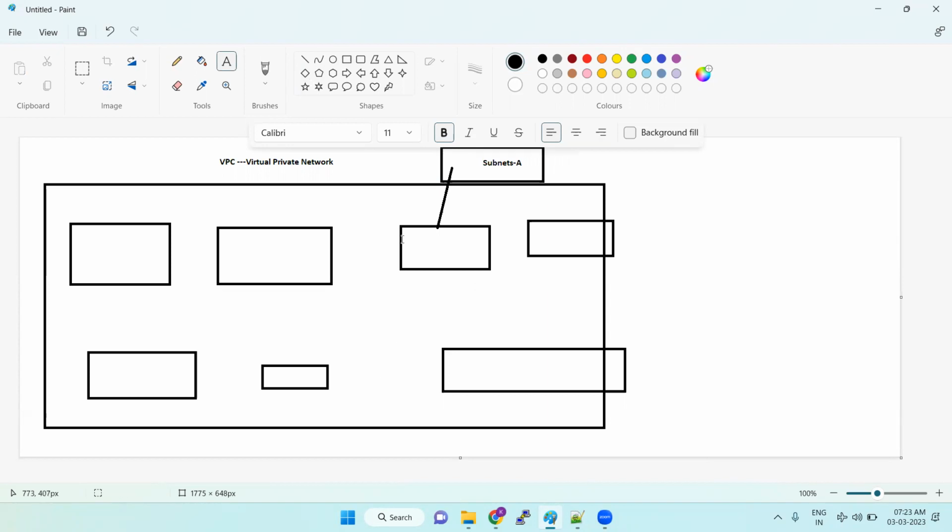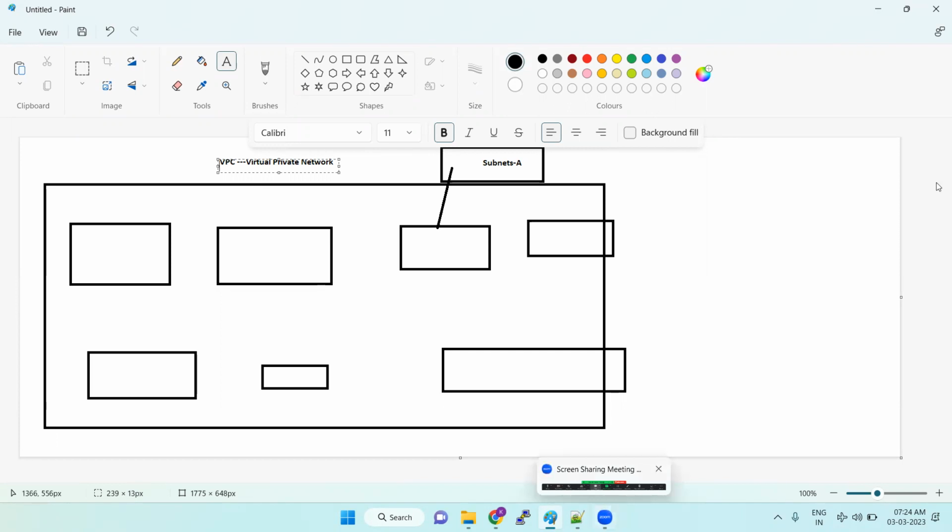This is considered your college name. Take any college name, CBIT. So here we have a classroom, library room, class CSE A, CSE B, mechanical, like that. So in the college premises, we have various sections available. Same thing in the IT industry also. So we have the VPC, meaning the company network. Inside the company network, we have sub networks. These networks we are going to call subnets.